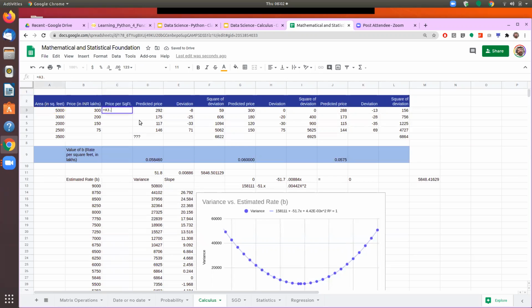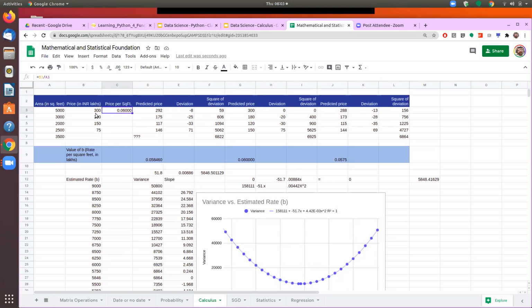So here what we are observing, if you go one by one, then for this house, no, I have to give the price by this one, sorry. It is giving you 6,000 rupees per square feet.